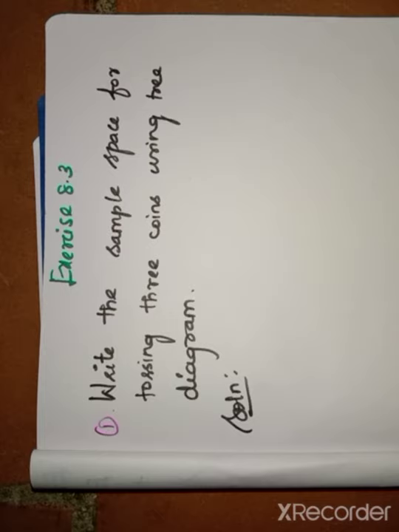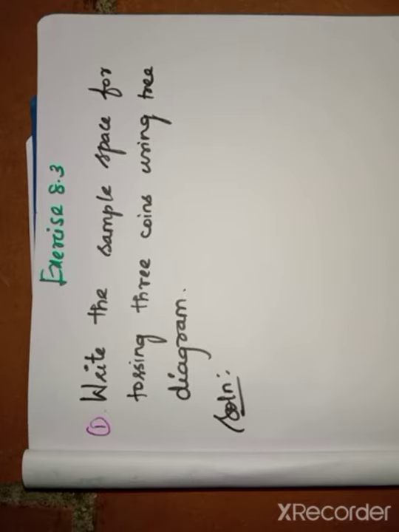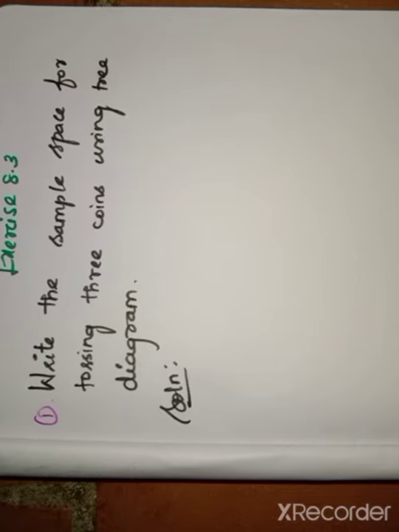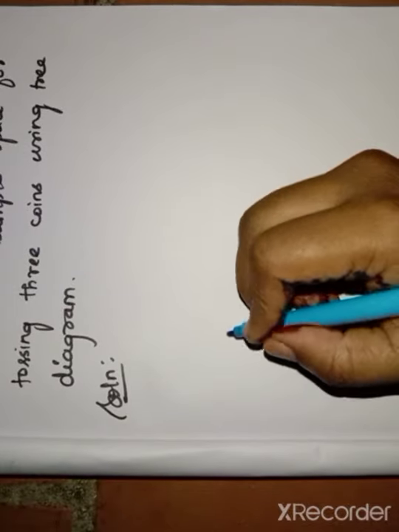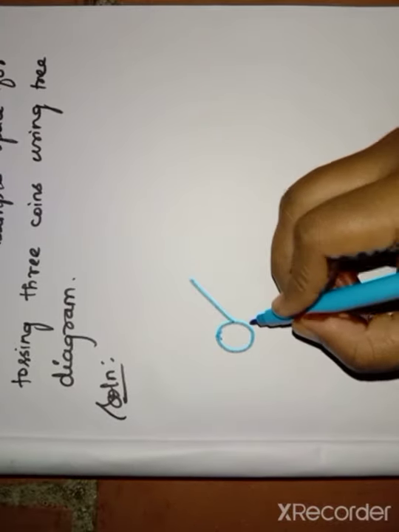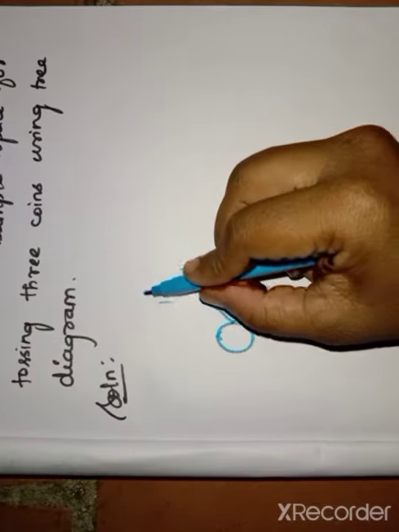Exercise 8.3, first question. Write the sample space for tossing 3 coins using a tree diagram. Here they mention the tree diagram, which means you have to draw the tree diagram. First of all, here we have 3 coins. For the first coin we have the trial, and we get head or tail. So this is the first coin.